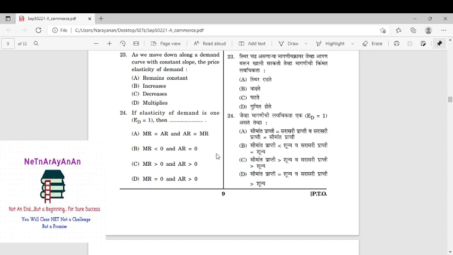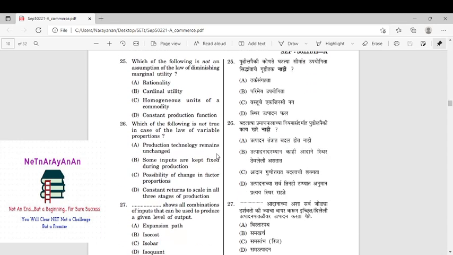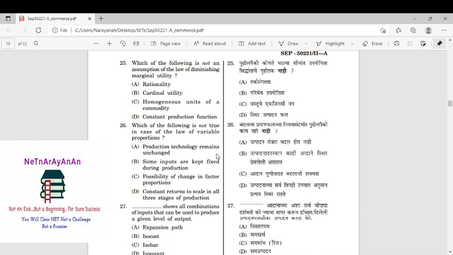So the next: which of the following is not an assumption of the law of diminishing marginal utility? We should know all the assumptions. Assumptions are mostly common in all economic theory, either diminishing utility or law of demand, law of supply, or whatever it is. Mostly assumptions will be the same, but certain assumptions may change, of course, related to the subject. But rationality, cardinal utility, homogeneous units, but it is not a constant production function, because it is the law of diminishing marginal utility. Consume more and more, automatically the utility will decrease. So the concept is very important, the law of diminishing marginal utility.